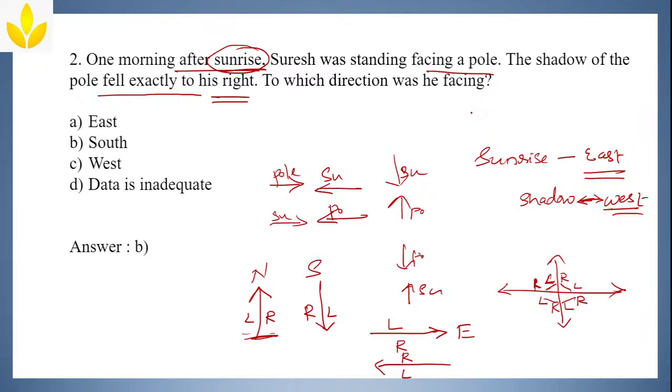What they are asking, the shadow should be towards the right of Suresh. Now if I want the shadow towards the right of him, which direction should he stand? He should face northwards. Why? Because the shadow will be towards the west in the morning, correct? So I'll make the pole here. Okay, let me draw it here. If I make the pole and Suresh, then this becomes Suresh's right and left. This becomes the pole's left and right, which is not required, and the shadow should be towards the west always. Now this is west, isn't it towards Suresh's right? So all the conditions are satisfied. That's why the answer is B.